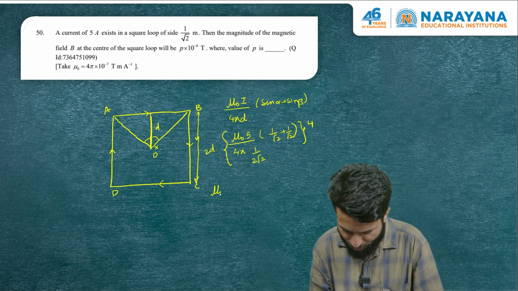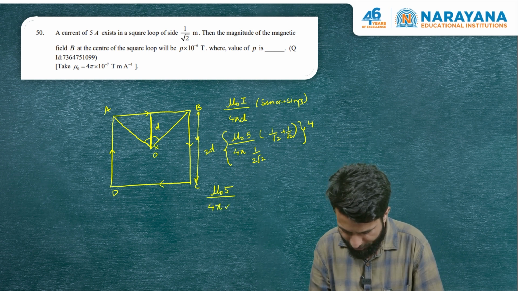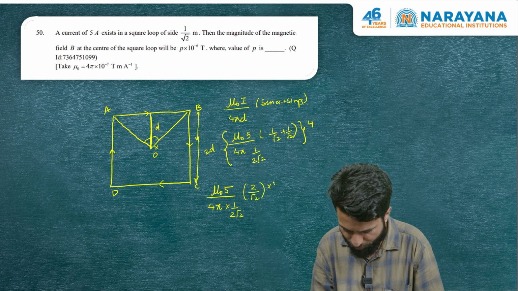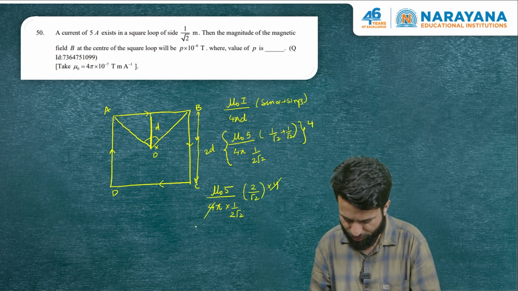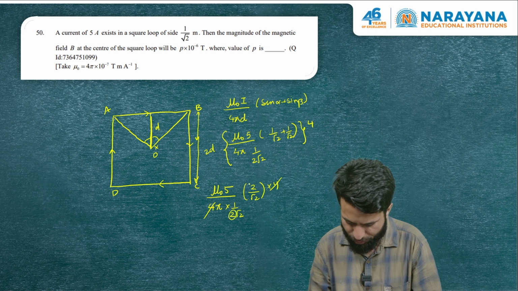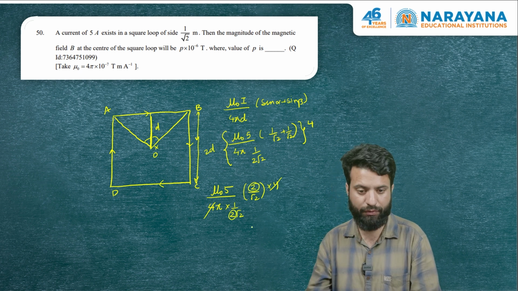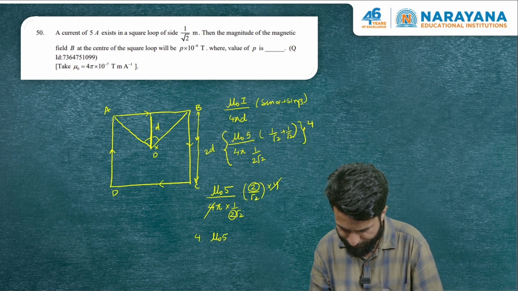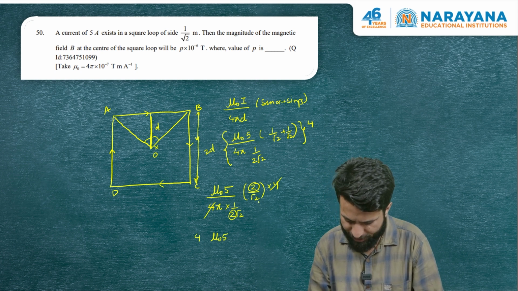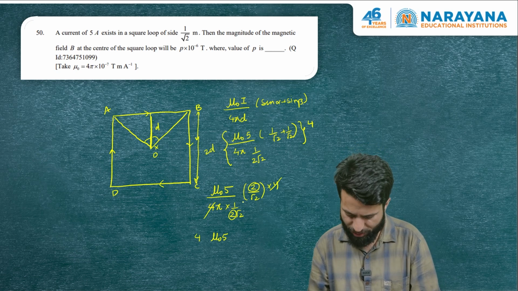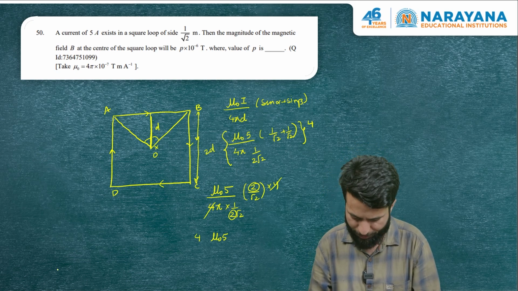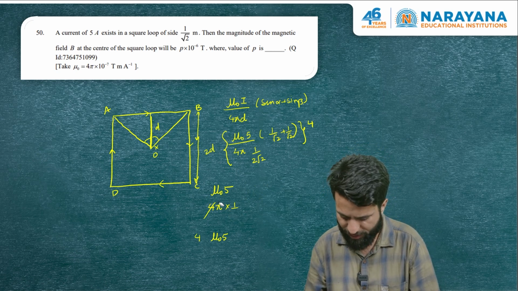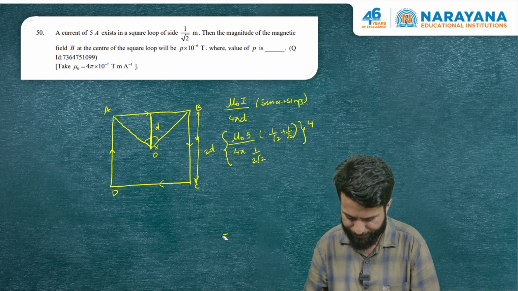For now, what we can do is mu naught 5 divided by 4 pi into 1 by 2 root 2 multiplied by 2 by root 2 into 4. So this 4 and this 4 cancel out. This 2 will multiply to become 4. So it is 4 mu naught by 5, and I think this will also cancel out. I think the answer of this question will be, we can go for proper calculation. Just a second. Let me do the proper calculation.